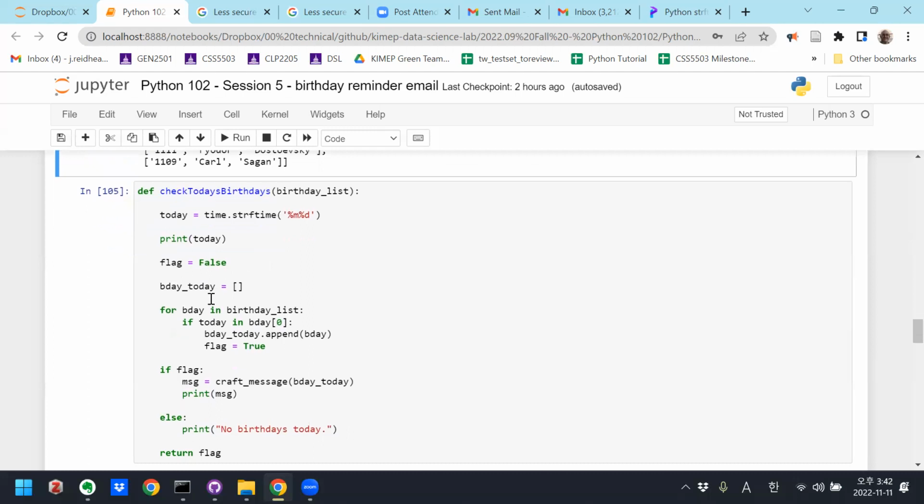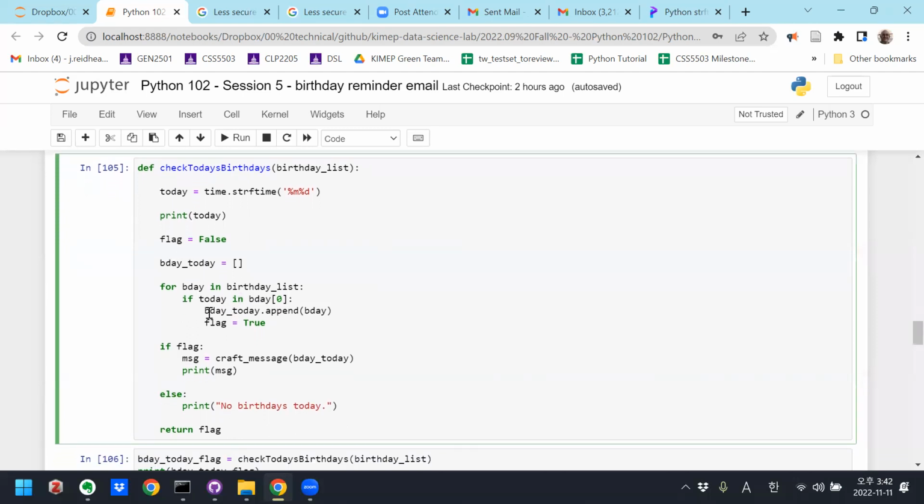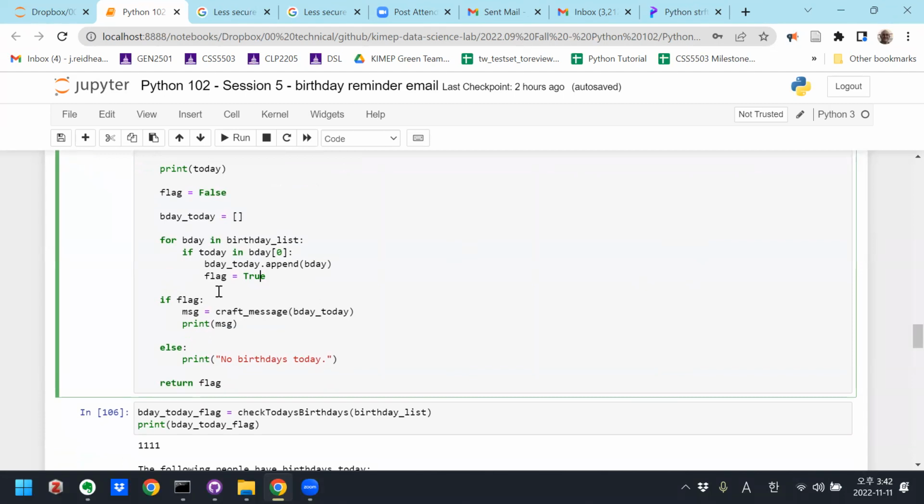So if today is in birthday, so I'm using in, but I could also use equals, right? Or same. But I can also use in, because it'll give me the same thing. And if it is in, then birthday today, I will append that particular birthday, and I will change the flag to true.